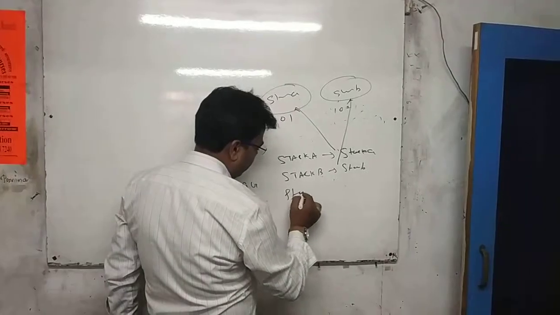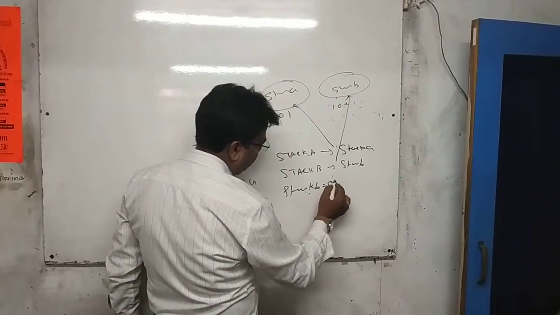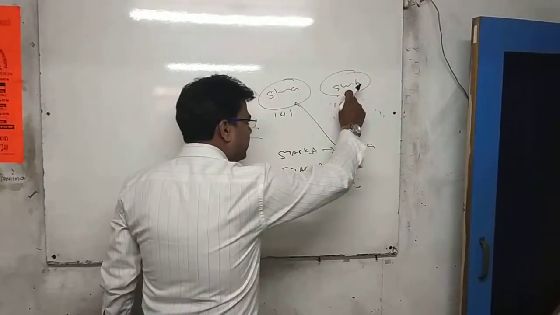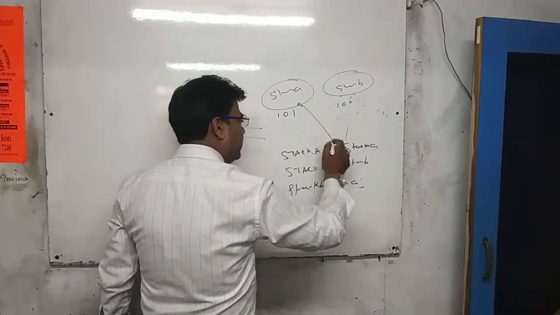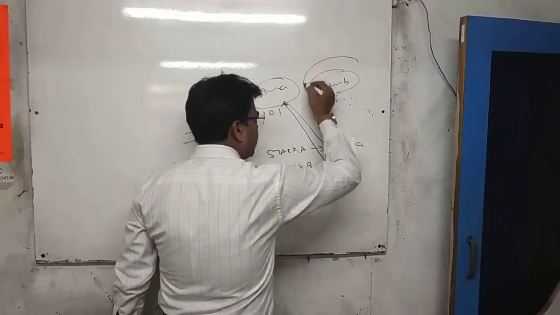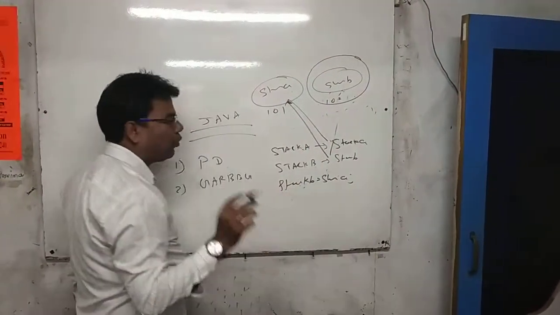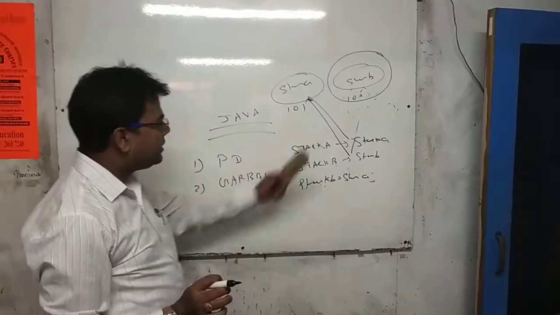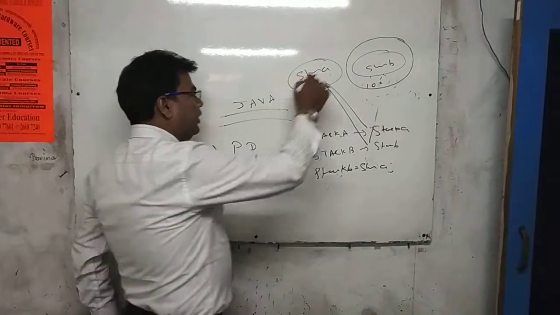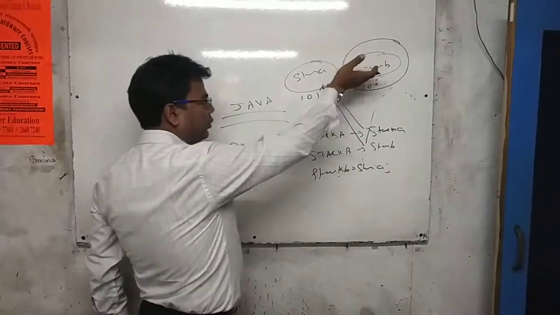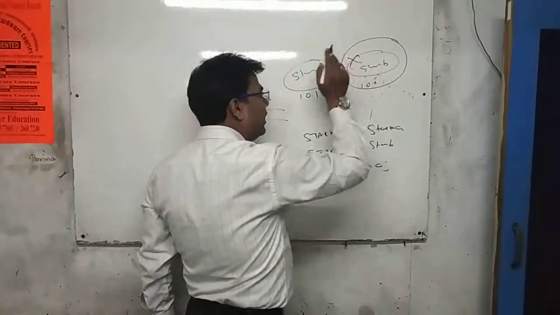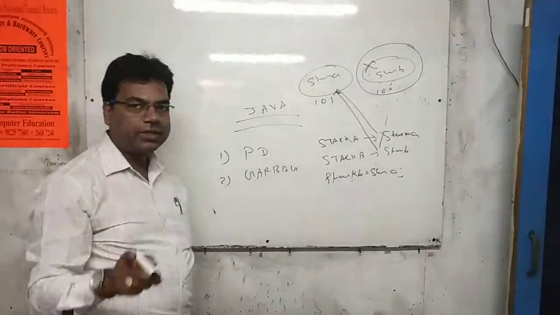Suppose further I write stack B equals stack A. Stack B, which was pointing here, will start pointing to this place. So this location is called garbage. We have to understand what garbage is: this area is garbage. Because it is no longer in use, you have to deallocate this memory area for the future, and for that you have to use a destructor.